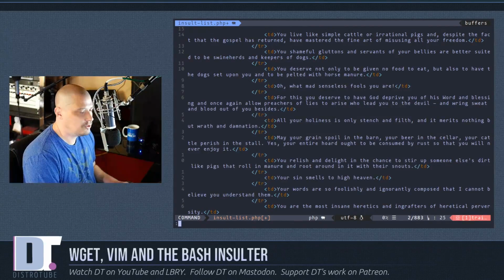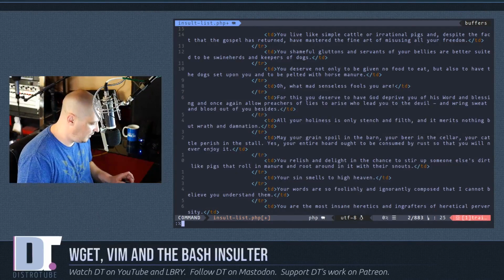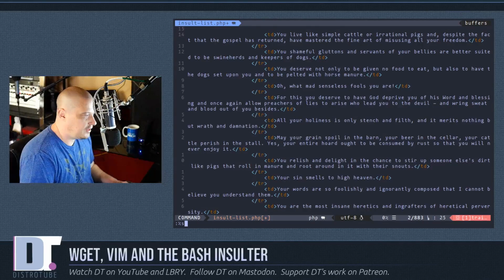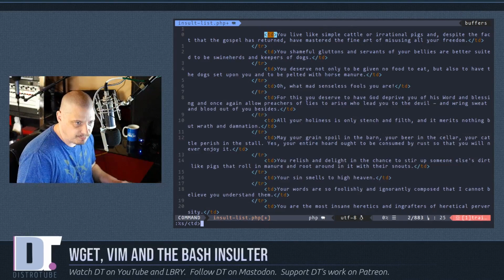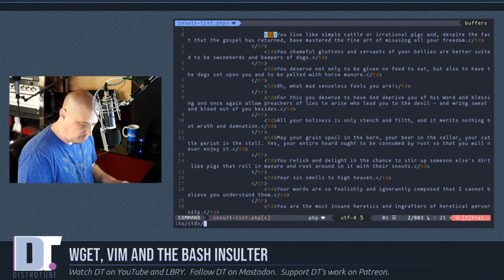So to do this search and replace, I'm going to do a %S. I want this to replace every instance that it happens in the document, and then do a slash. What do I want to replace? I want to replace that opening TD tag that every line has. Then a slash again. What do I want to replace the TD tag with? Well, I want to replace it with a double quote. Then another slash, and then G.